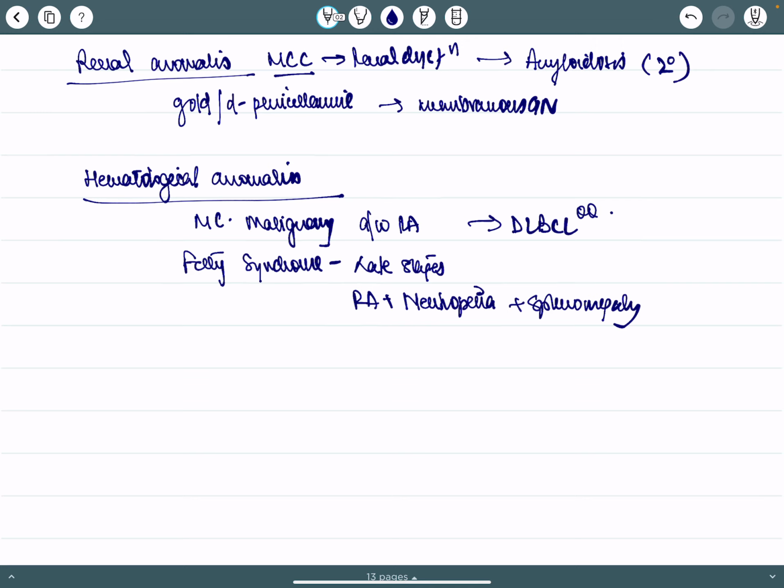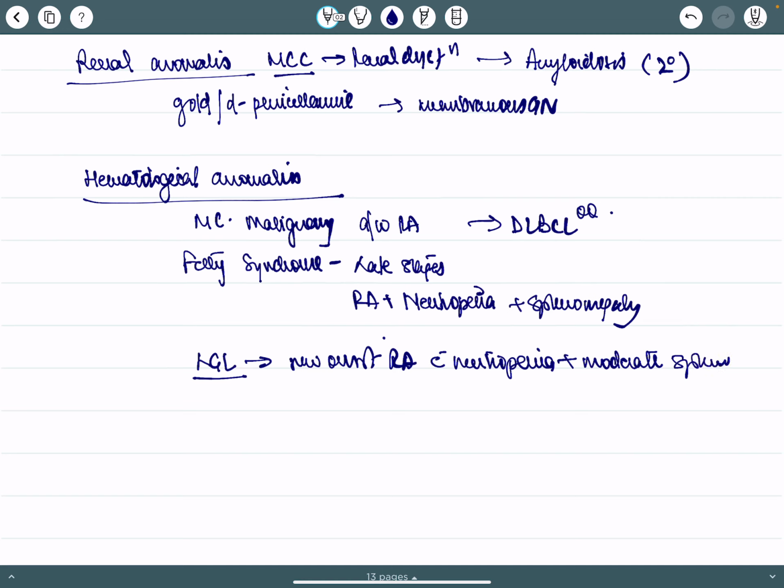While in case of large granular cell lymphoma, it is seen in new onset RA with neutropenia with moderate splenomegaly. In Felty's, we have a gross splenomegaly.